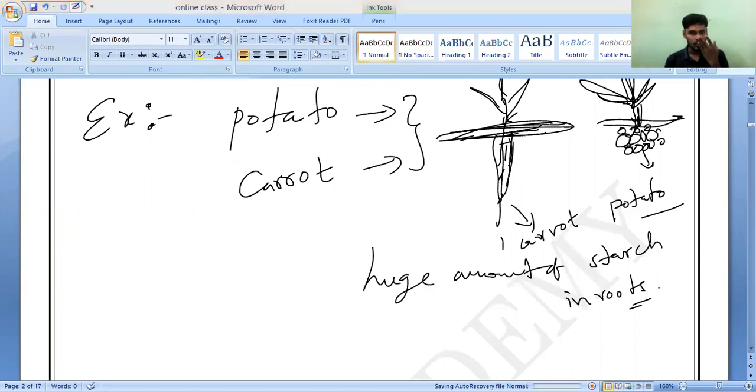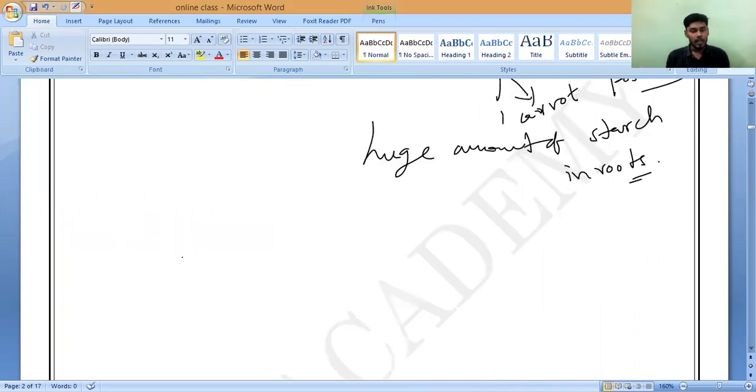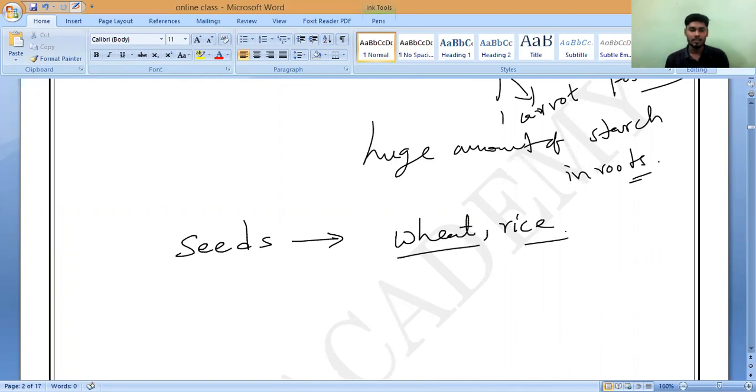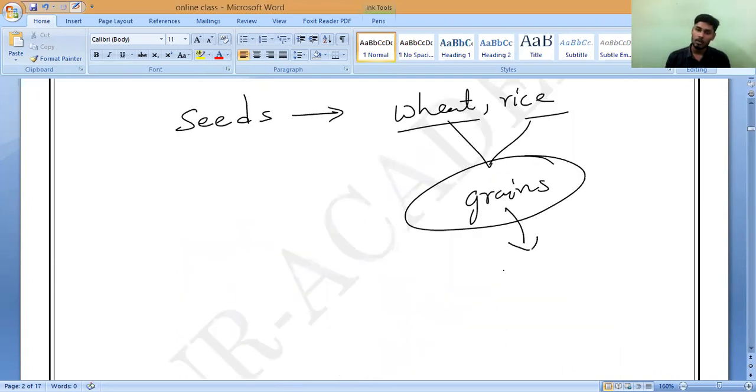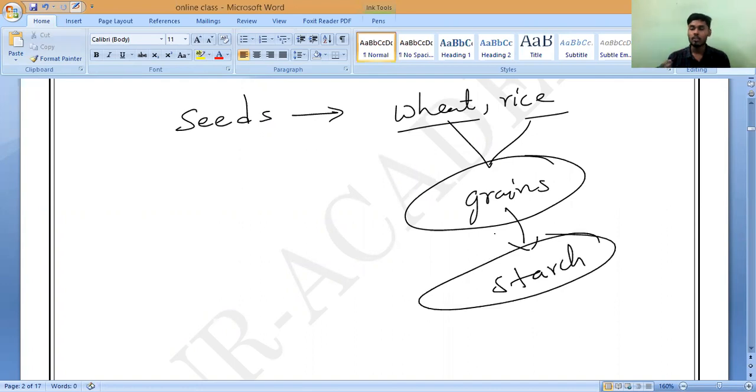For example, let us come to here. The seeds. How many of you know grains? Grains of wheat, rice and all. Do you know wheat and rice? Everybody? If you consider where the starch will be stored, like if you take wheat, rice plants, wheat plants and all, they will store a huge amount of starch in these grains only. What we are getting, these wheat grains and rice grains. So all these grains contain what? Large amount of starch. Will you be able to remember?